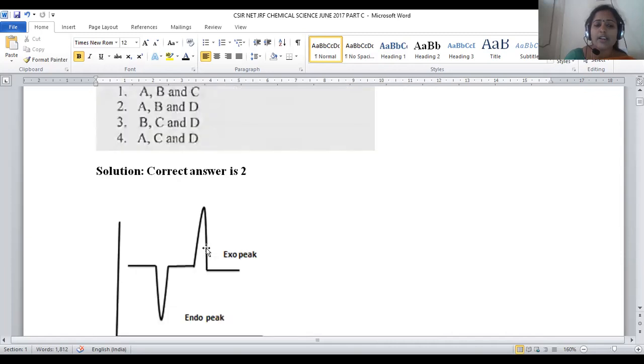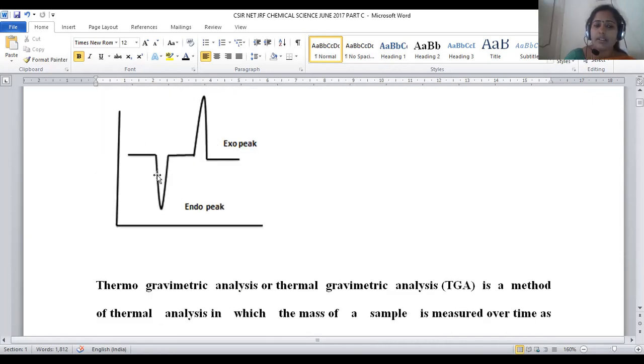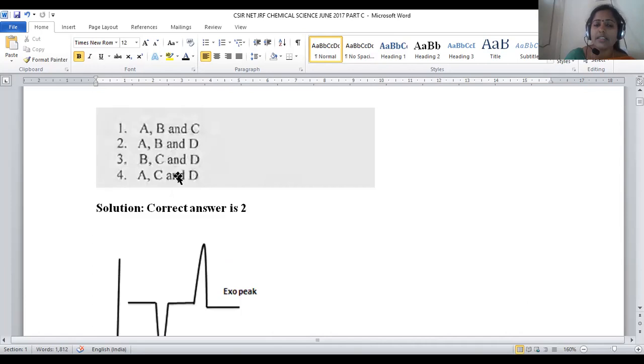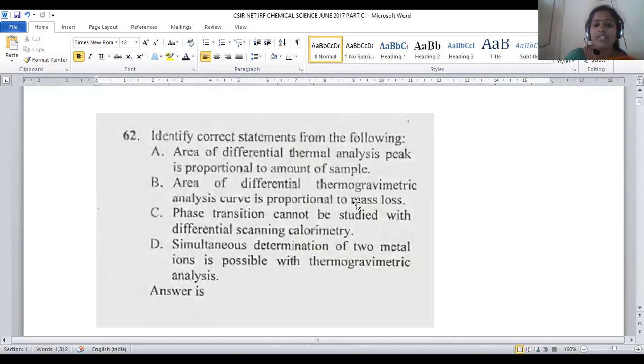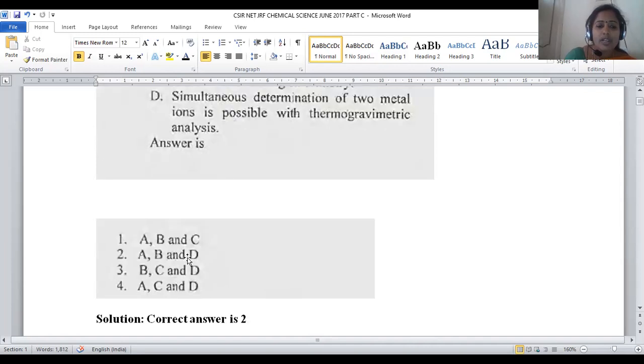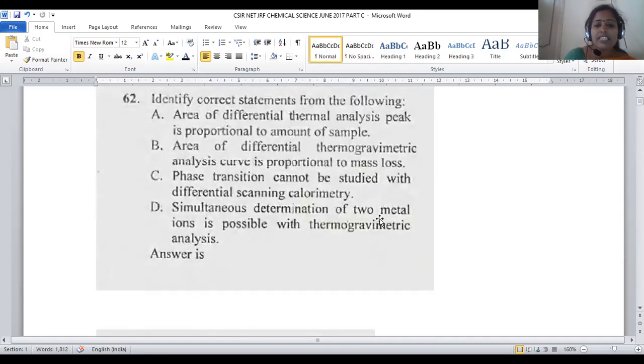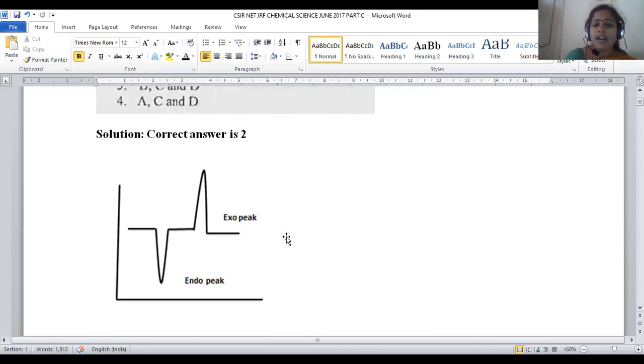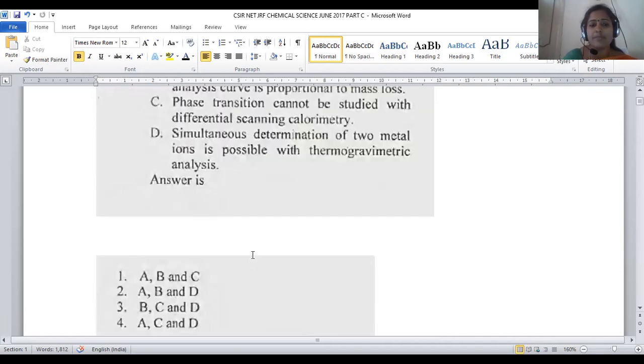So the area in this graphical representation mainly represents the mass loss of the compound we are taking for analysis. And next is simultaneous determination of 2 metal ions being possible. It is a kind of multi-component system: not only a single or pure compound, but also by taking a mixture, it is possible to analyze the samples.